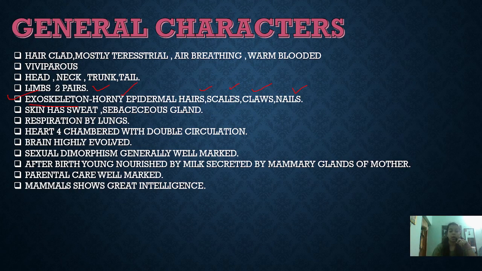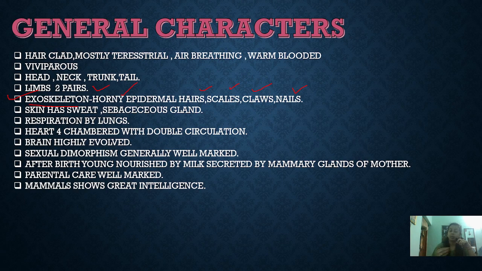And also I have told, immediately after the birth they are nourished by the milk of the mother from the mammary gland. This is why they are known as mammals. And parental care is to the topmost. Arthropoda shows parental care, birds also show parental care, amphibia also show parental care, but the most efficient or most important parental care is seen in case of mammals.